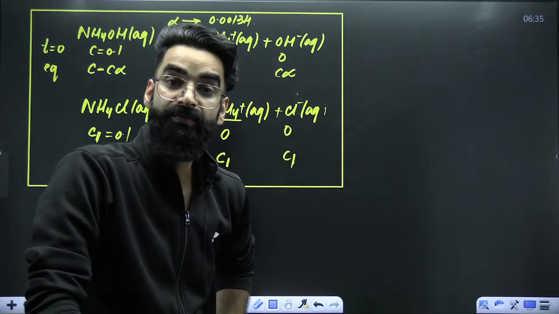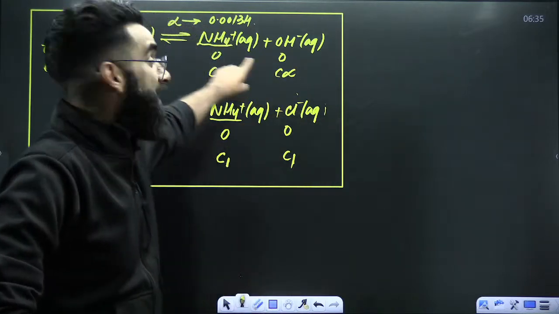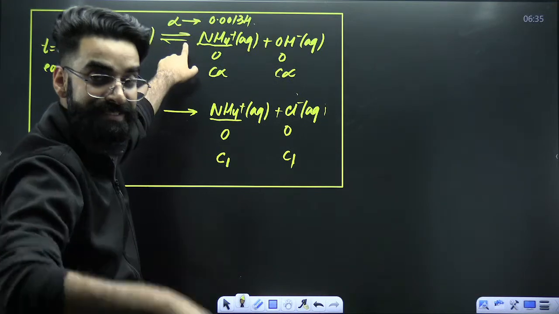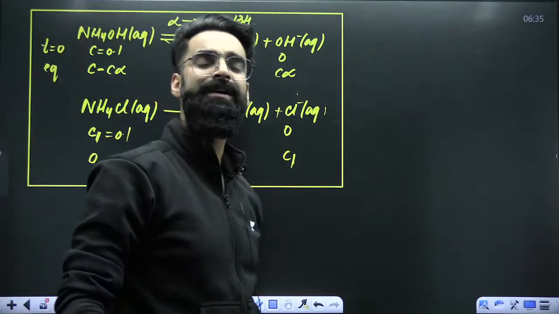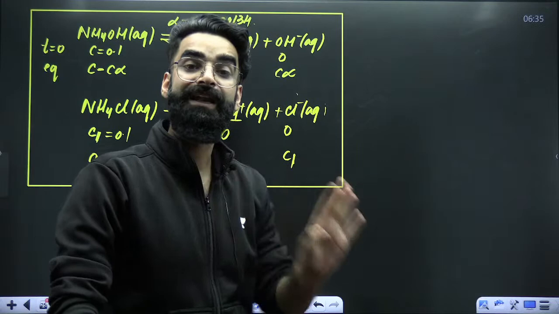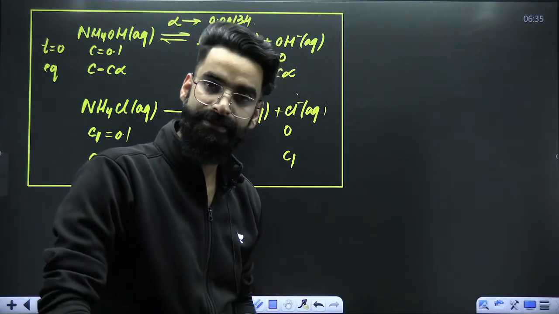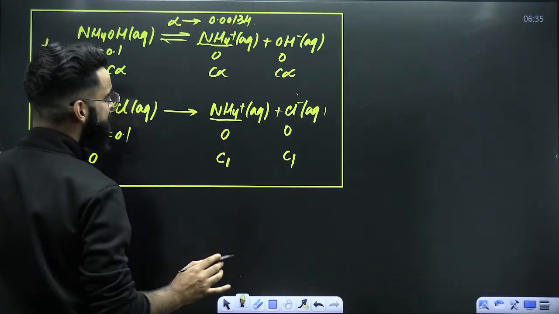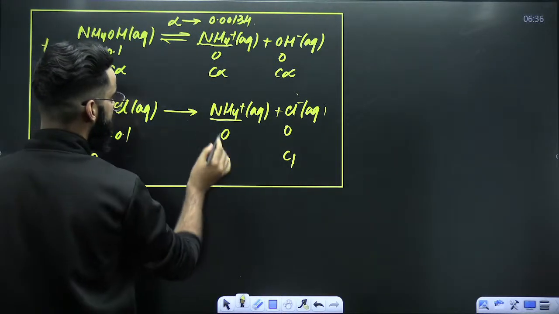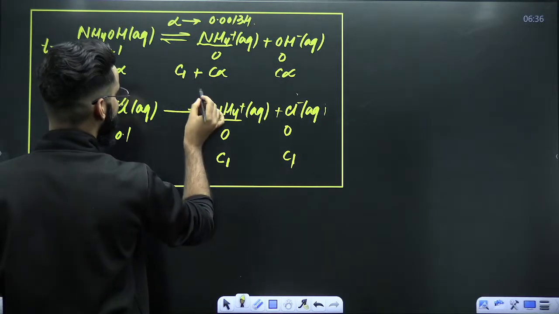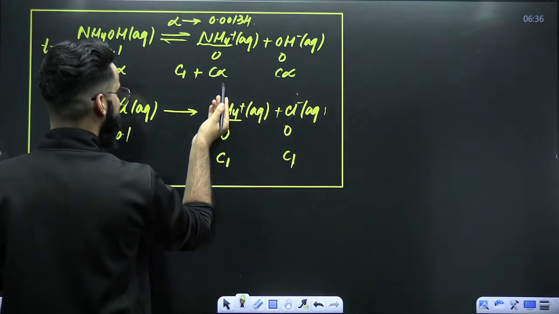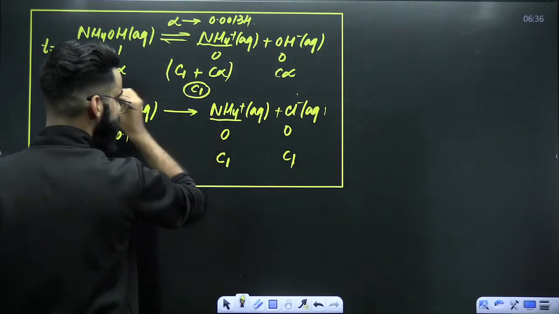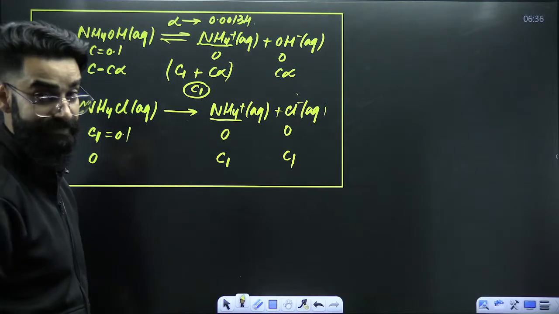Due to the common ion effect, what will happen to the value of alpha? It was already less than 0.05, and now it will further decrease. So wherever you want to neglect alpha, you can neglect that. Now, dear students, what is the total concentration of the common ion? From here it is C alpha, from here it is C1, so it is going to be C1 plus C alpha. Due to the common ion effect, you can neglect alpha, so instead of C1 plus C alpha, you can only write C1.